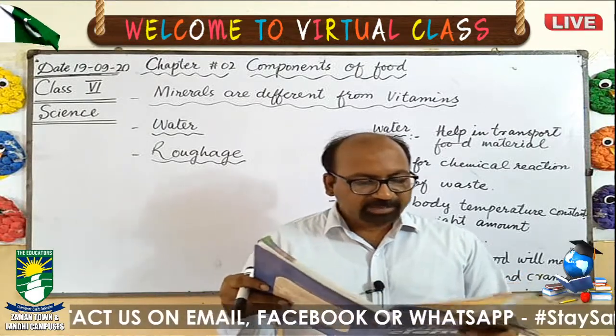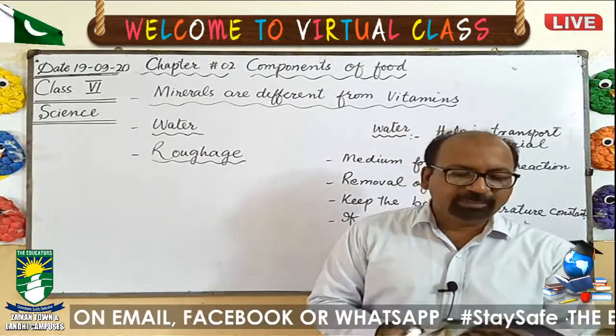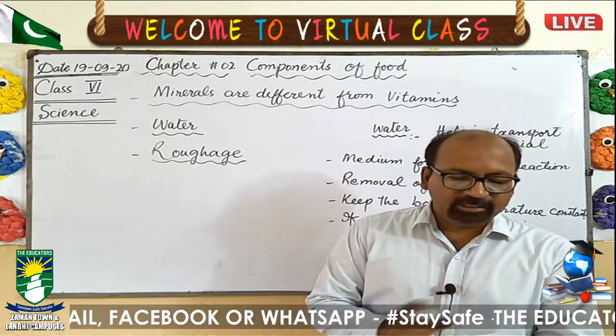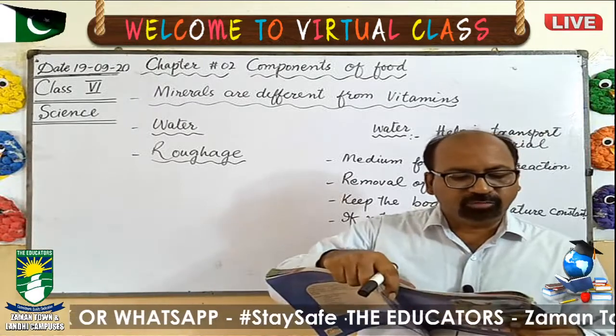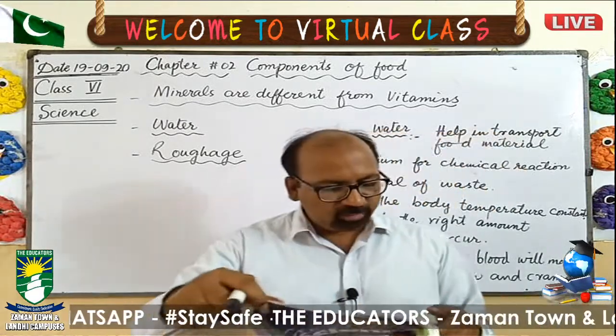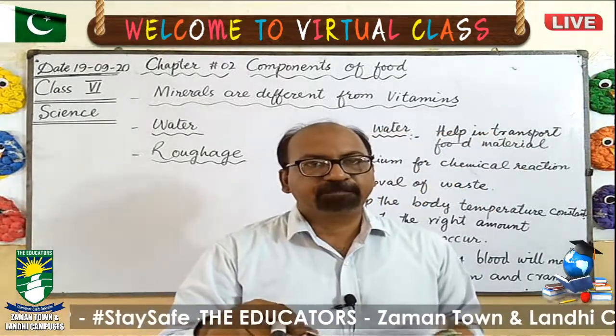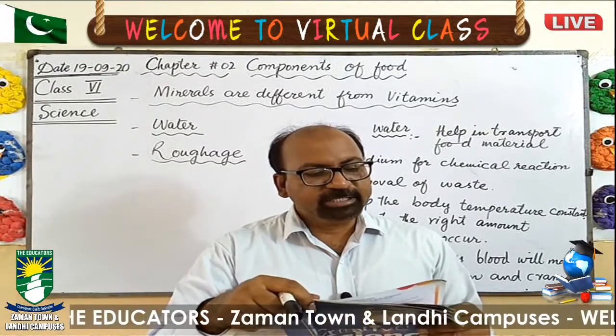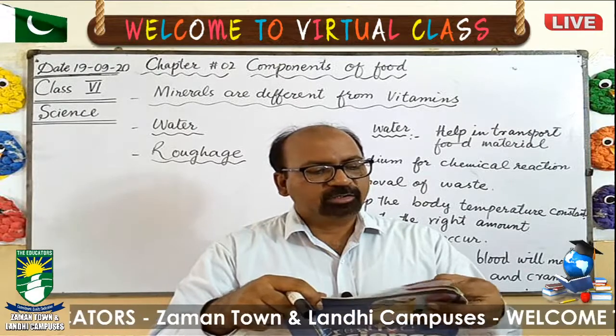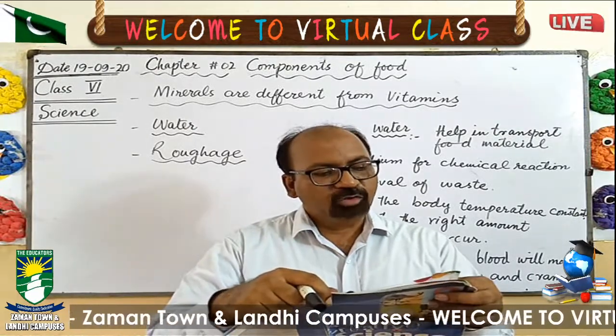So this table you will draw in your copy as homework, and let's see the other questions which you will do as homework. Open your book at page number 26. Assessment 2. These 4 questions you will do as homework.